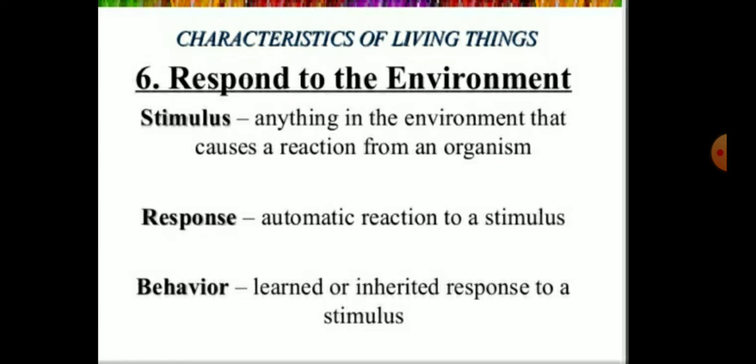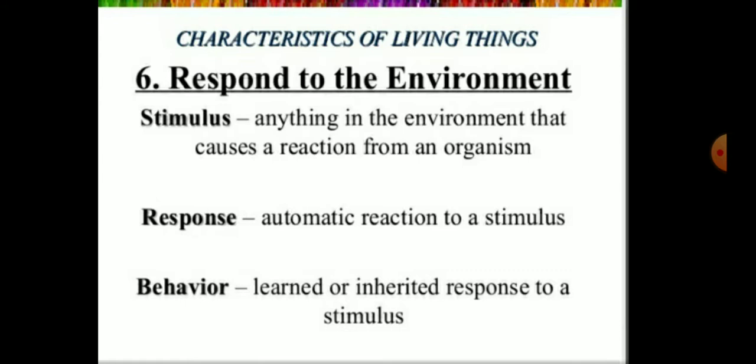The next characteristic feature of living things is the response to the external environment, which means stimulus. Stimulus is anything in the environment that causes a reaction from an organism. Response means an automatic reaction to a stimulus. And behavior means the learned and inherited response to a stimulus.